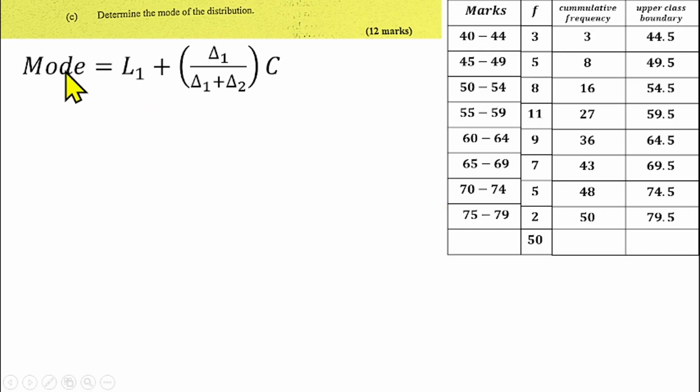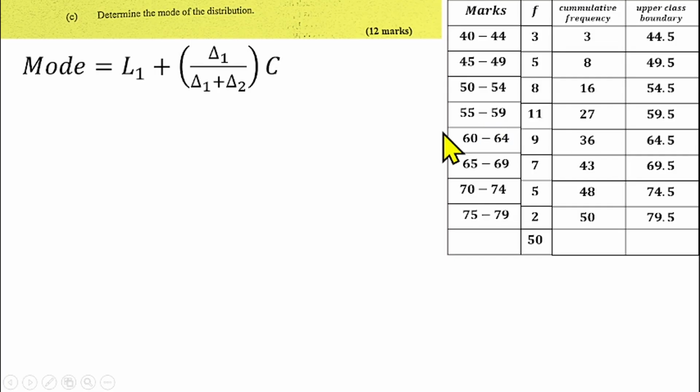The mode is calculated by L1 plus open bracket Δ1 over Δ1 plus Δ2, close bracket, multiplied by C. Our L1 is the lower class boundary of the modal class. Our Δ1 is the frequency of the modal class minus the frequency before the modal class. Our Δ2 is the frequency of the modal class minus the frequency after the modal class. Then C is the class size or class width. So all these formulas depend on the modal class. The question is, how do we know the modal class?